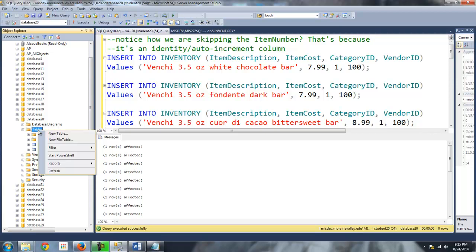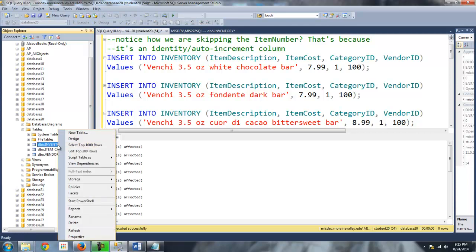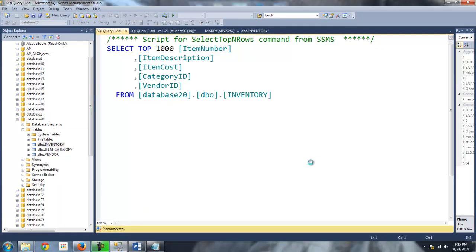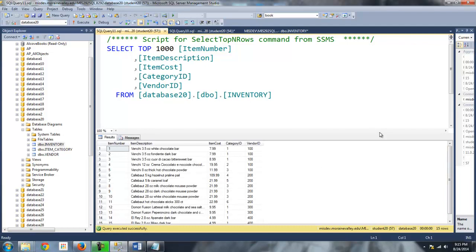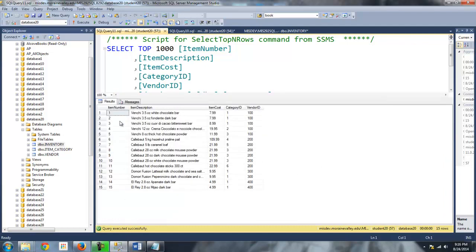Again, I'm going to refresh over here. And real quickly, why don't I just do a query on the inventory table? Okay, and there are all the records that I've just inserted. And again, see, here's the item number. SQL Server is responsible for those numbers. We did not insert them ourselves. Okay? All right, so that's that.